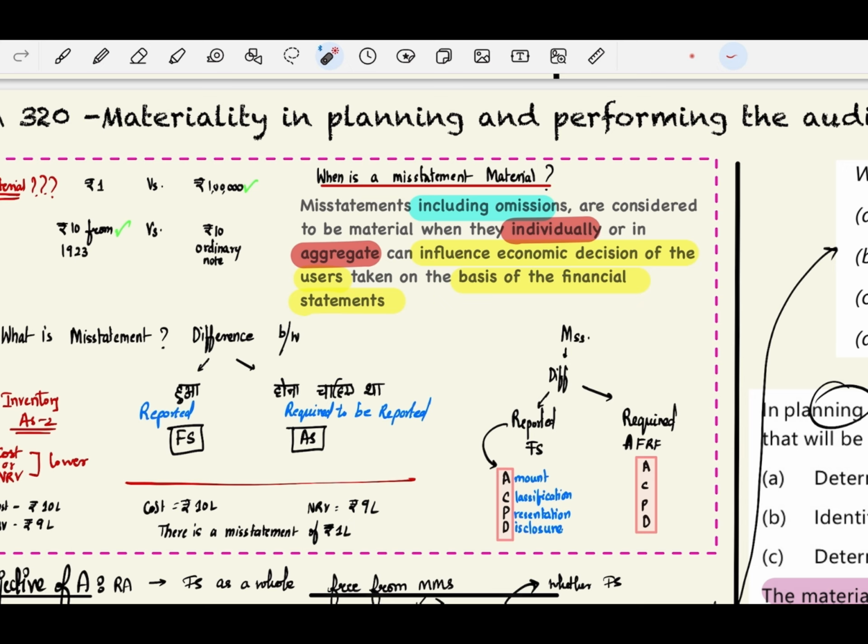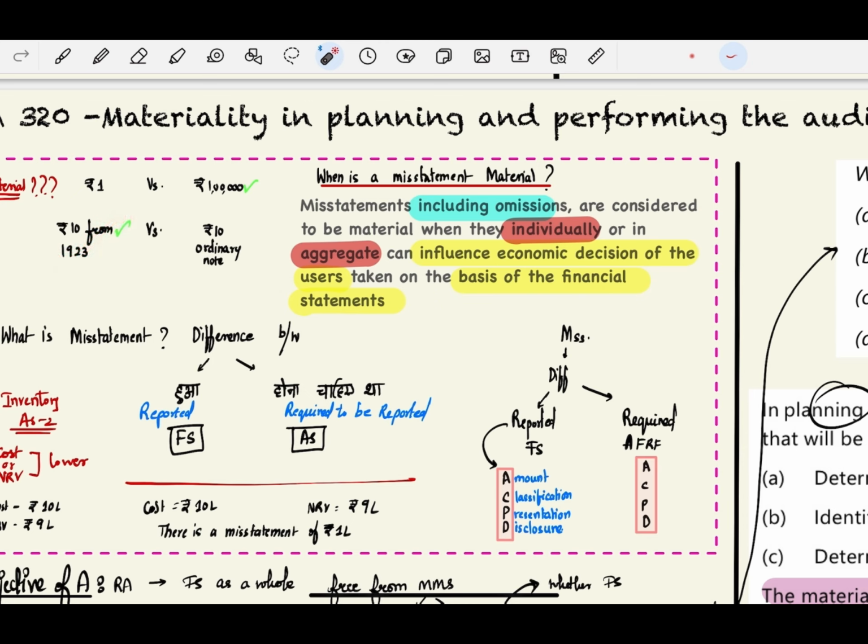Its value is high. There are people who collect old coins, especially those dating back to the 1920s, 1930s, like that. So their value is more. Why is their value more? You can obviously mint 10 rupee notes today, but you cannot mint the 10 rupee note from 1923 today. So this is more material.